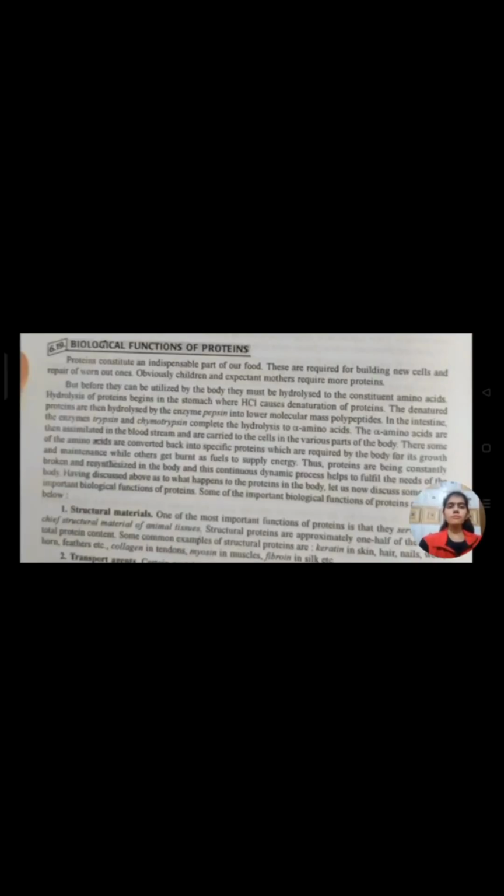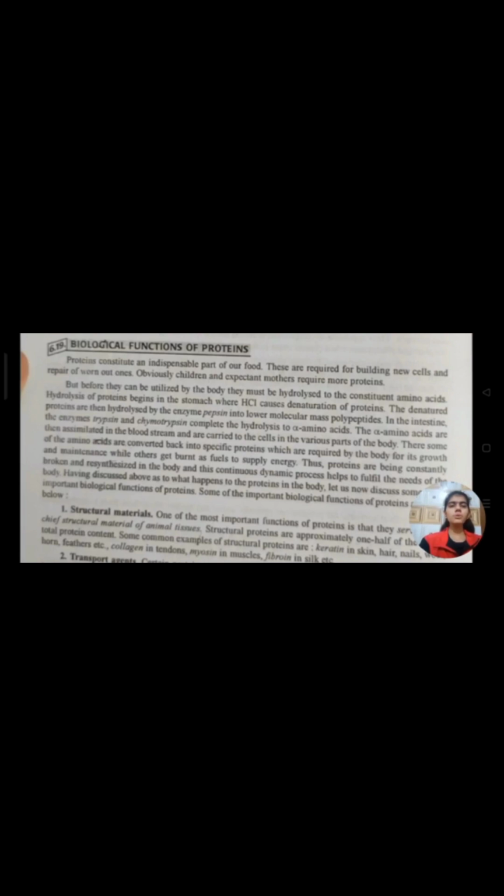Biological functions of proteins. Proteins constitute an indispensable part of our food. These are required for building new cells and repair of worn out ones. Obviously, children and expectant mothers require more proteins, but before they can be utilized by the body, they must be hydrolyzed to the constituent amino acids.